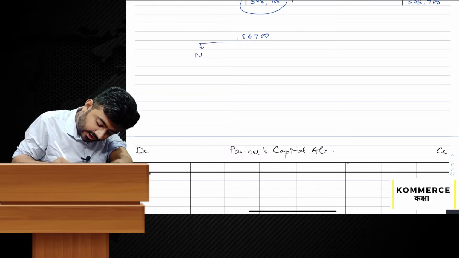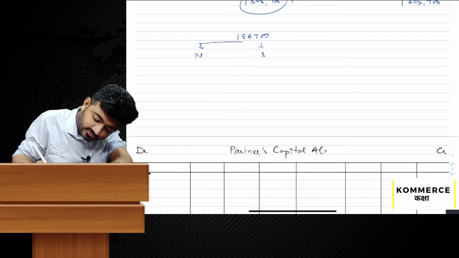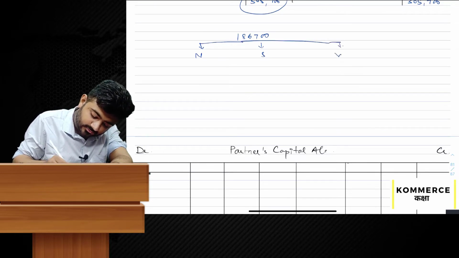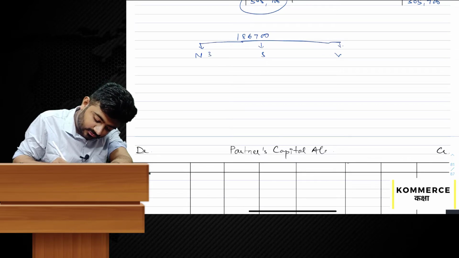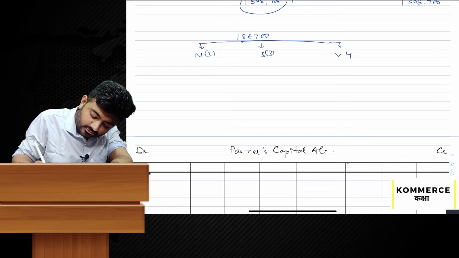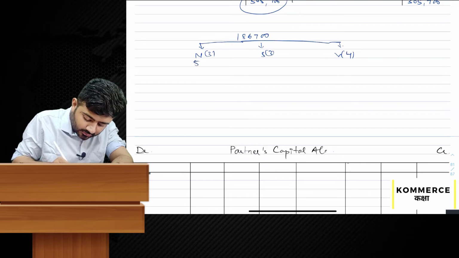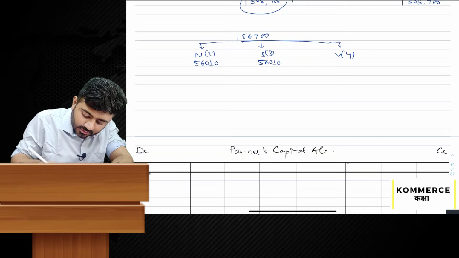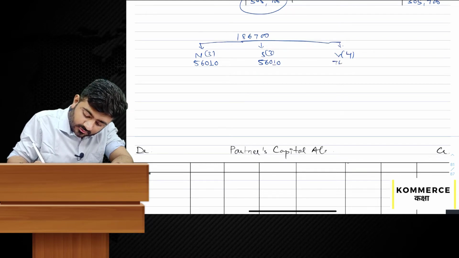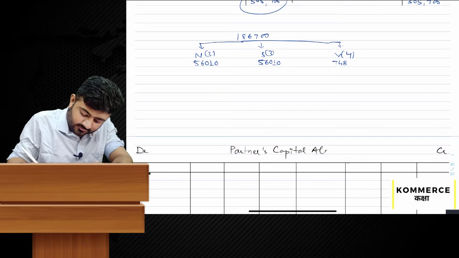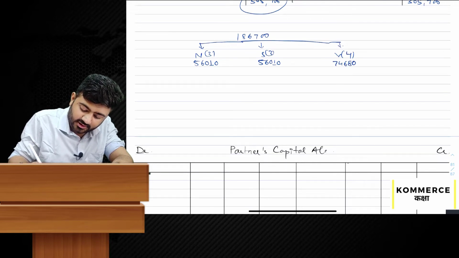1,86,700 to N, S and V in 3:3:4: 56,010, 56,010 and 74,680.